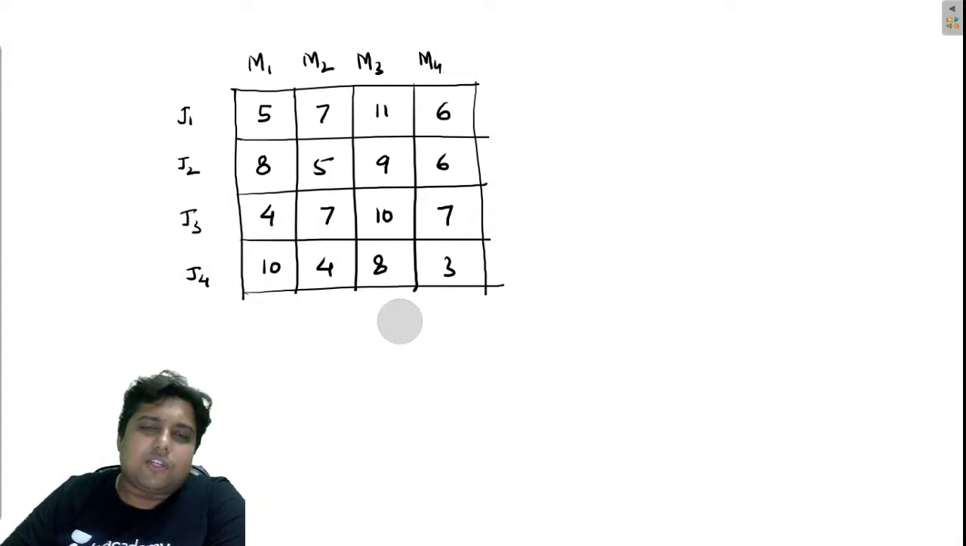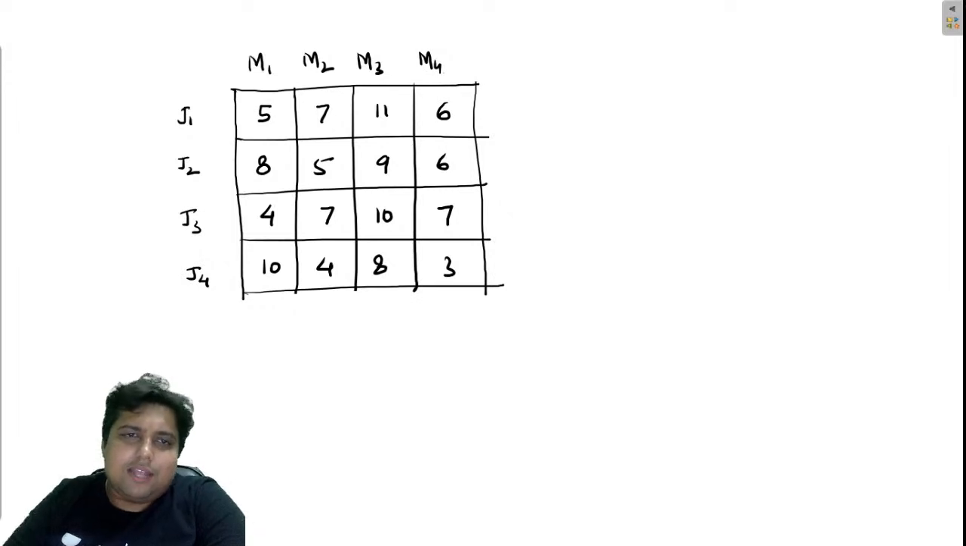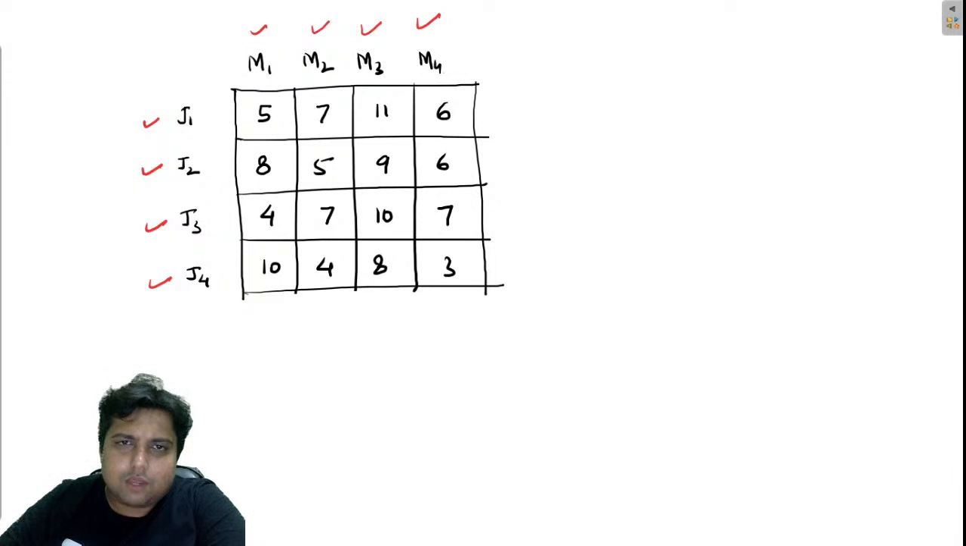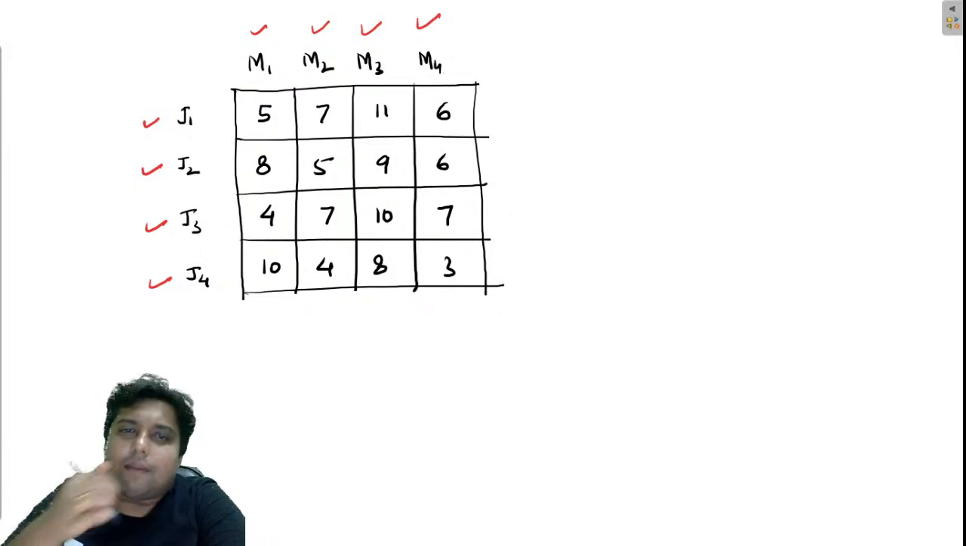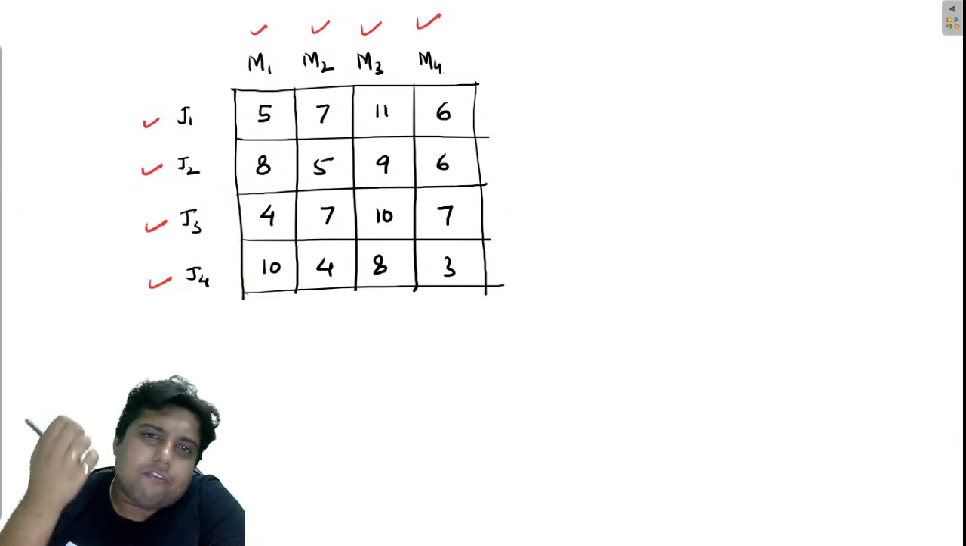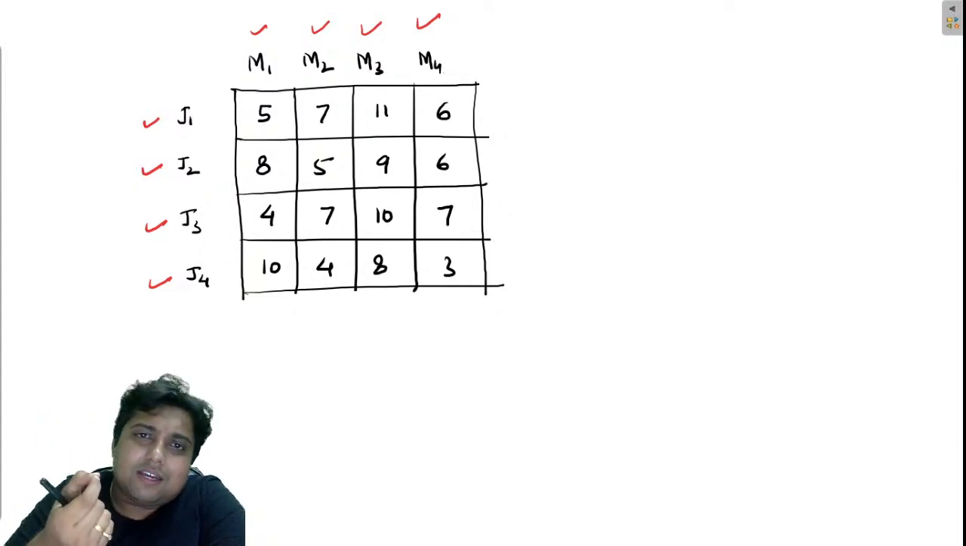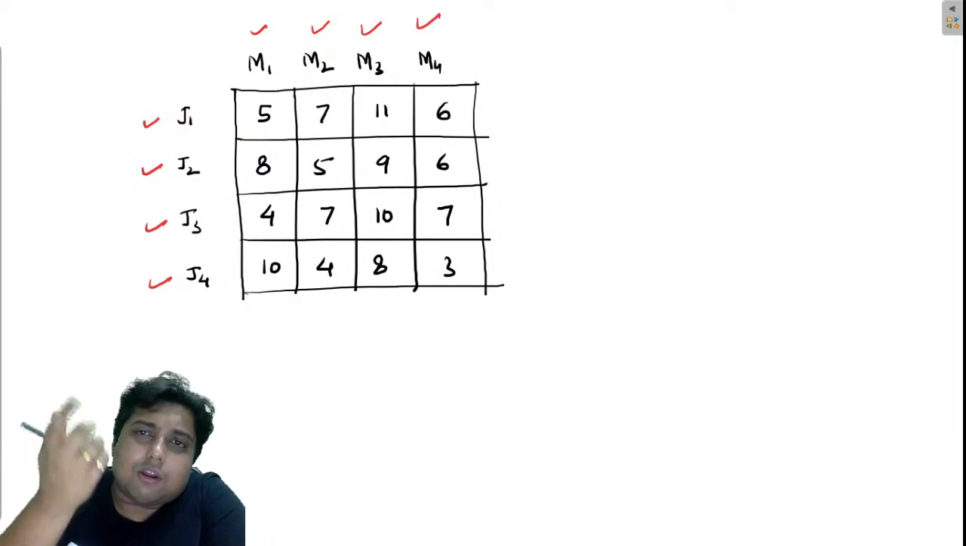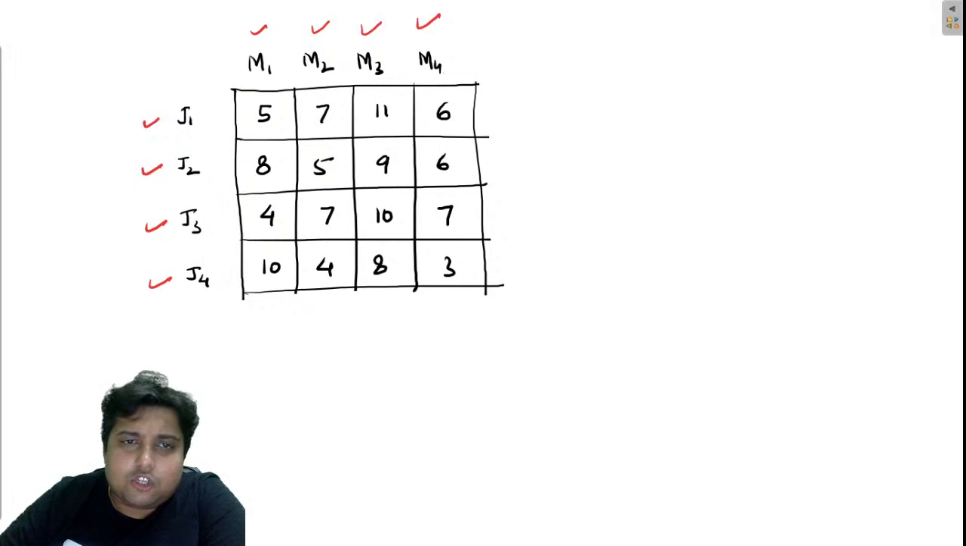Basically in this question, it has been asked that there are 4 jobs, J1, J2, J3 and J4, and there are 4 machines, M1, M2, M3, M4. Now these jobs are different and these machines are also completely different. But any job can be processed on any of the machines. The only difference is the time in which the job can be processed on a machine. So suppose there is a job like job 1.